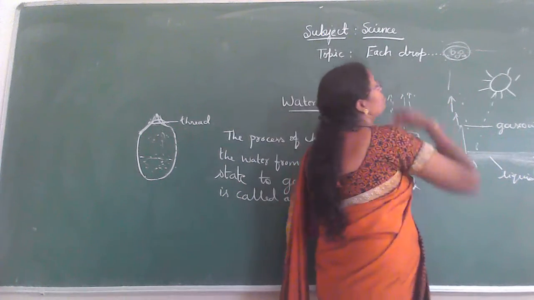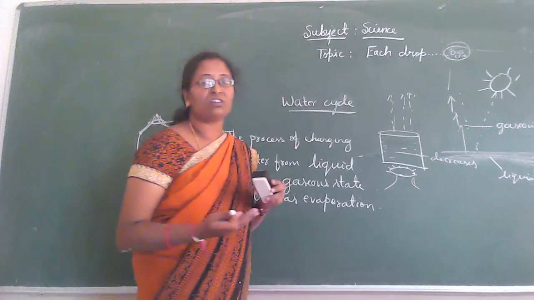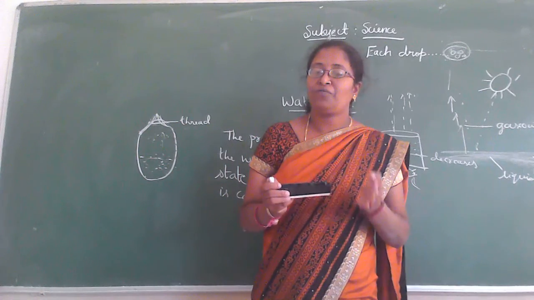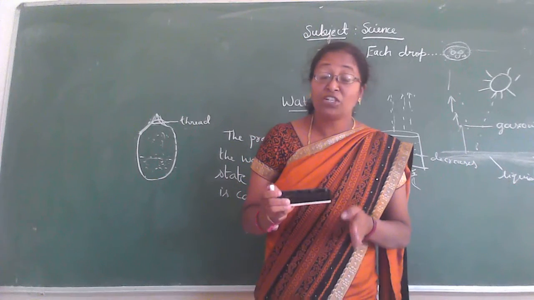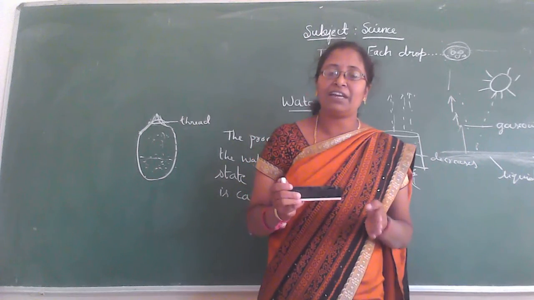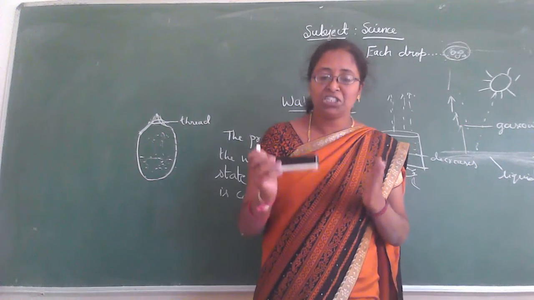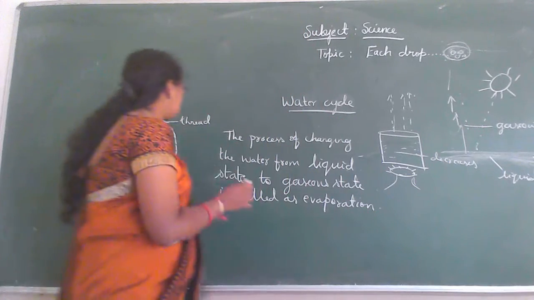This process we call condensation. So what is the meaning of condensation? The process of changing water from the gaseous state to the liquid state is called condensation.